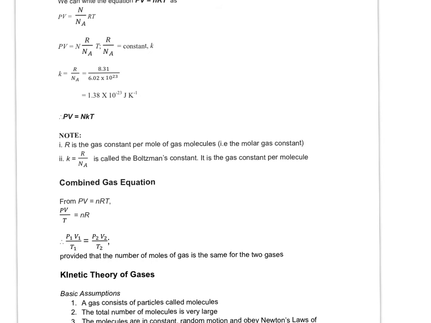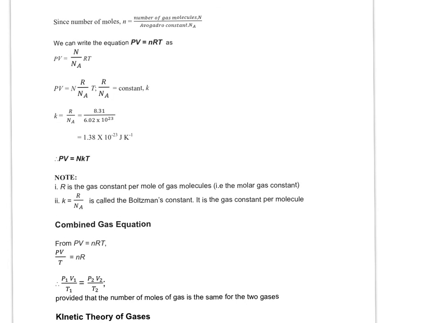So we're going to use PV equals nRT to derive this equation PV equals NkT. Now it is actually quite simple how we derive it, because if you remember that from the equation PV equals nRT, the n here represents number of moles, and number of moles can also be expressed in terms of number of molecules divided by Avogadro constant. So therefore the small n is replaced with N over N_A. But then we also realize that N_A here is a constant, R is also a constant. So by grouping these two constants together, which is R over N_A, we get a new constant called the Boltzmann constant. So therefore, we get another equation which is PV equals NkT.